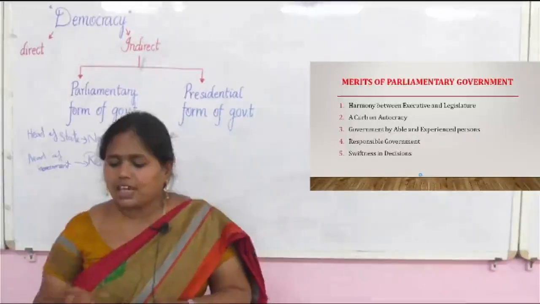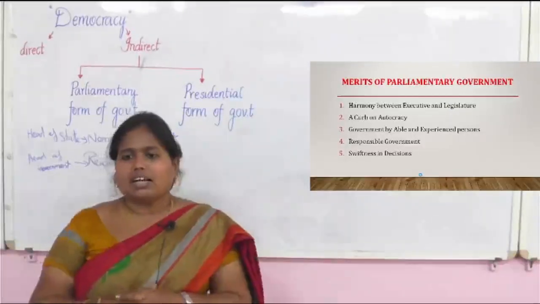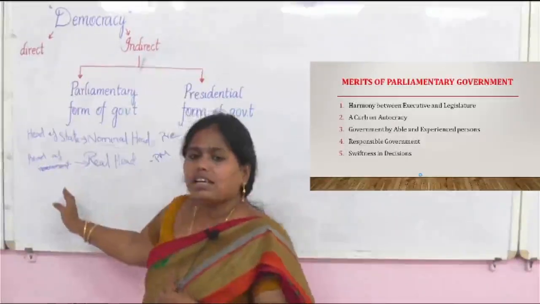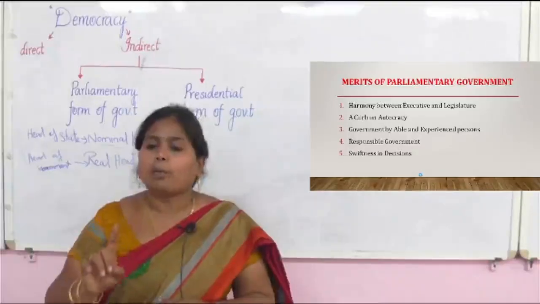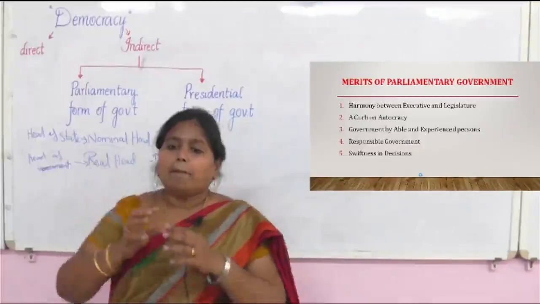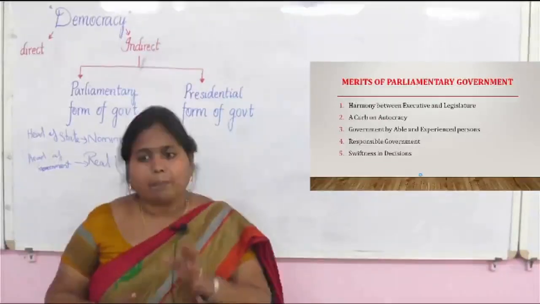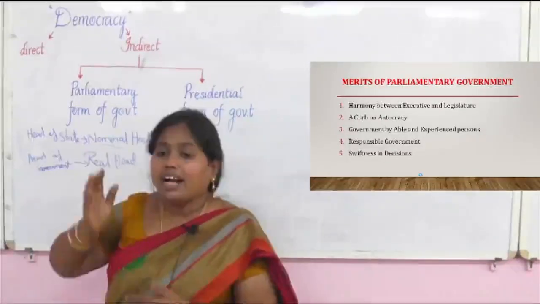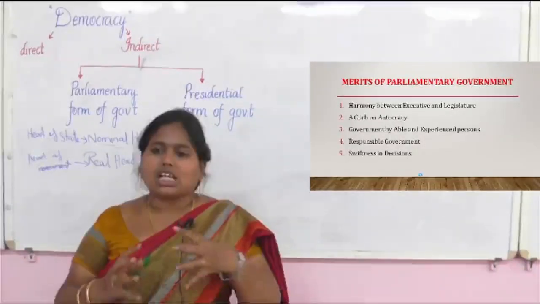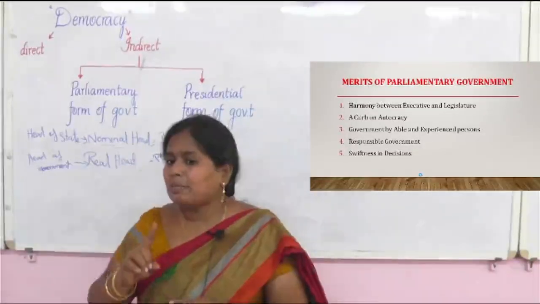Okay. Then the second one is that it will curb autocracy. Autocracy means being more powerful. Here also we cannot say that a single person is more powerful. In the parliamentary form of government, the prime minister is said to be more powerful, but the prime minister is not alone. There is the prime minister and the cabinet ministers. Along with them, the prime minister is included in the executive system. So here not a single person is more powerful.